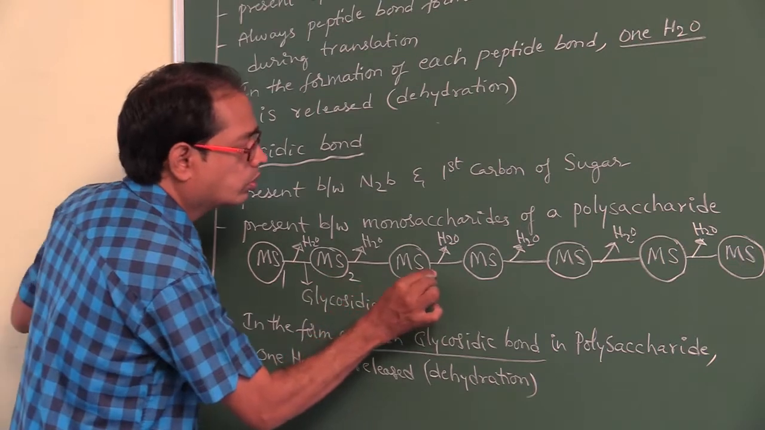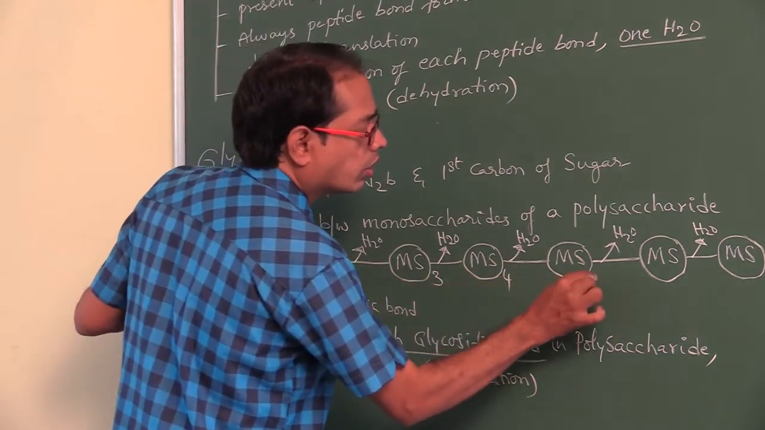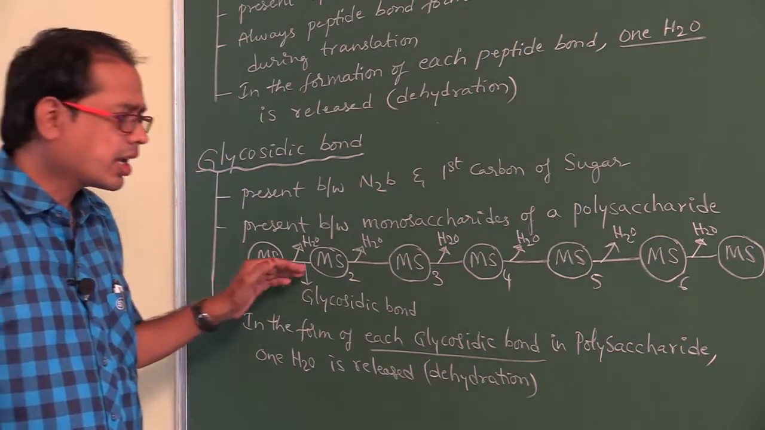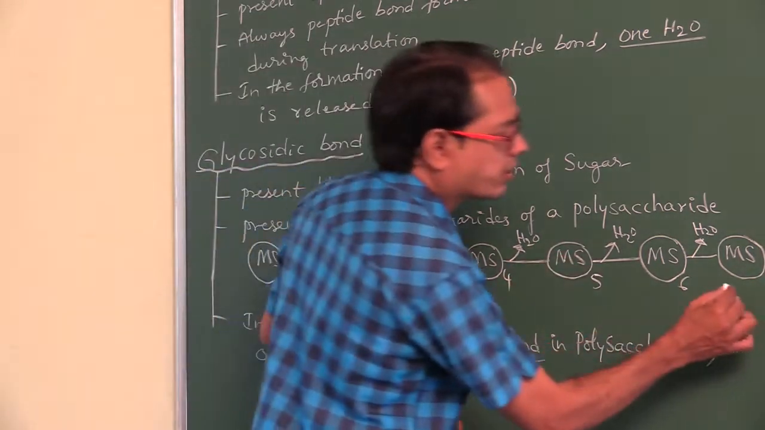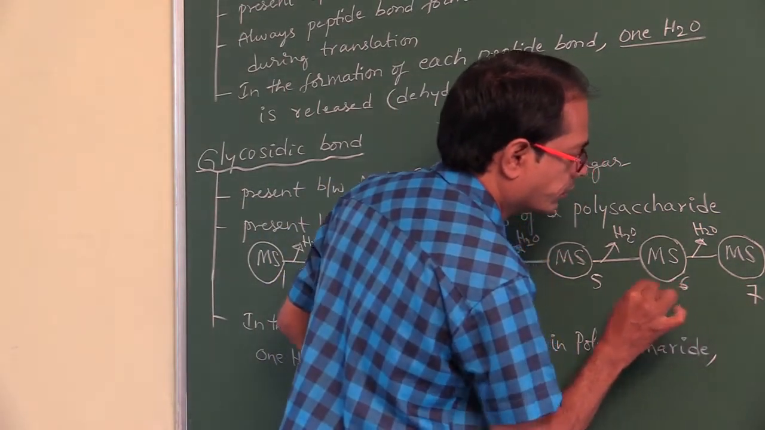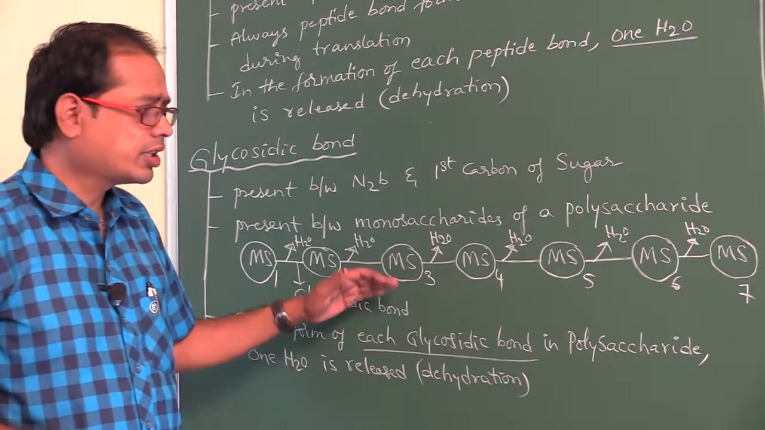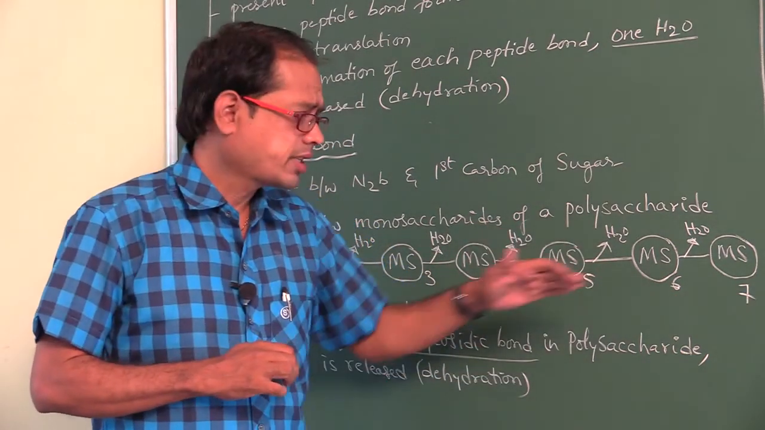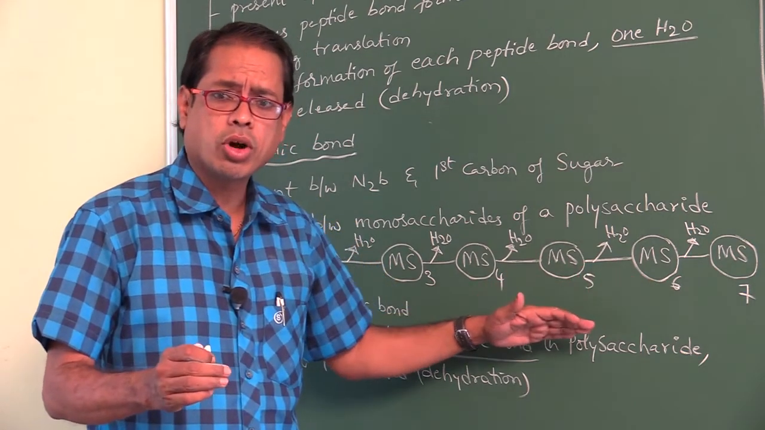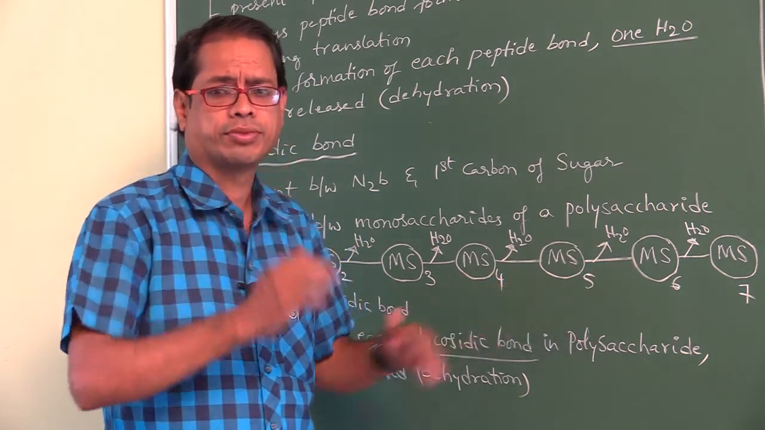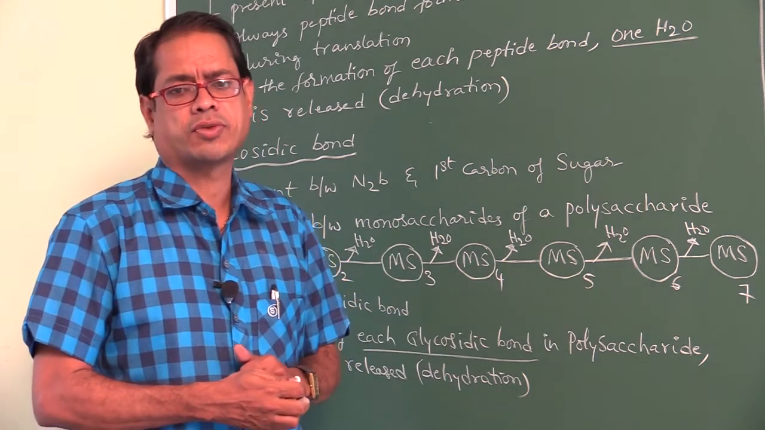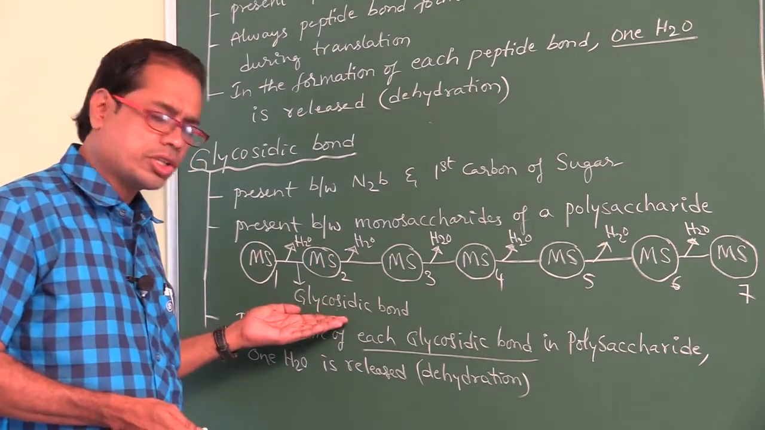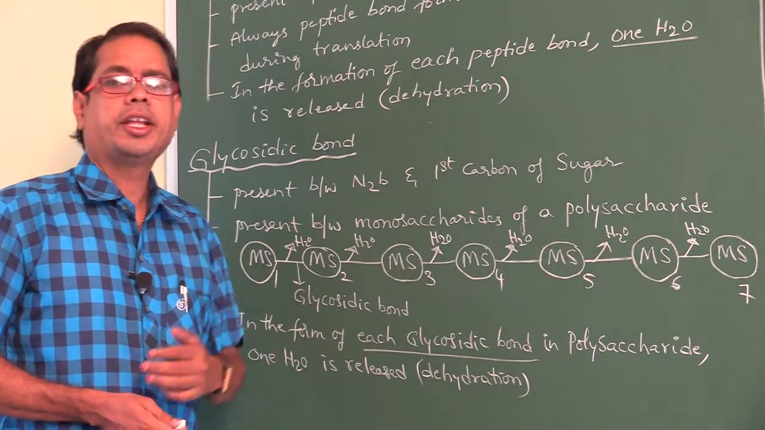1, 2, 3, 4, 5, 6. The number of monosaccharides in this polysaccharide is 7. With 7 monosaccharides, the number of glycosidic bonds is n minus 1, that is, monosaccharides minus 1, where n is the number of monosaccharides. The number of glycosidic bonds is equal to the number of dehydrations.